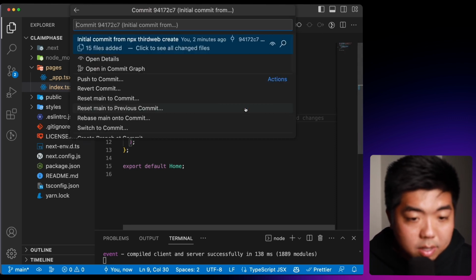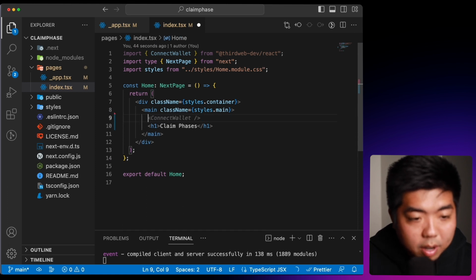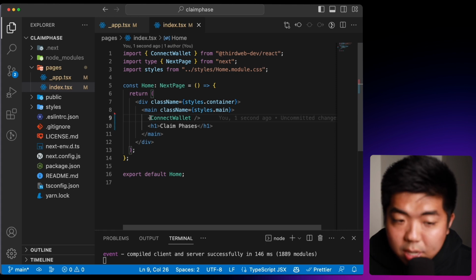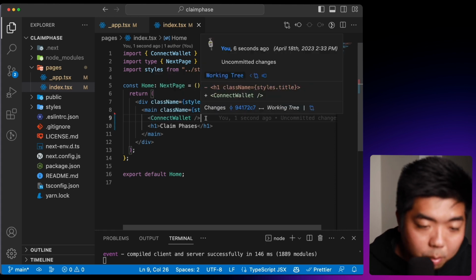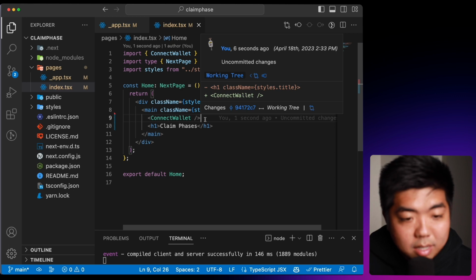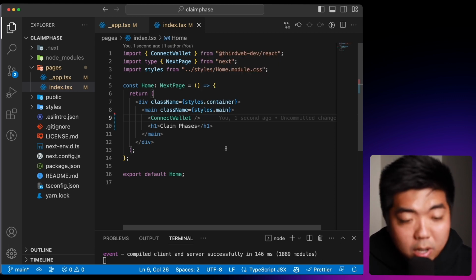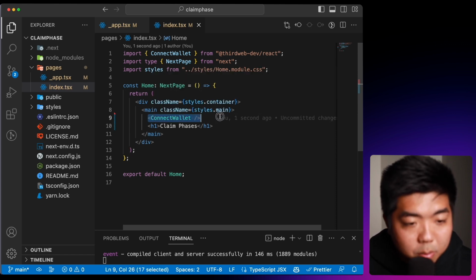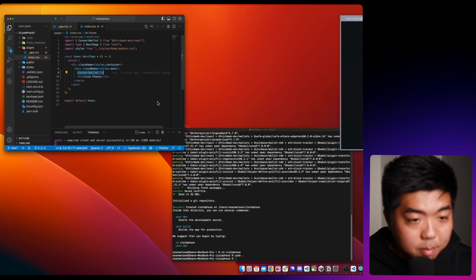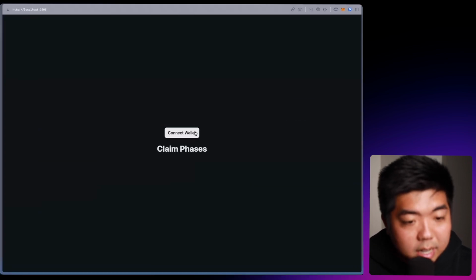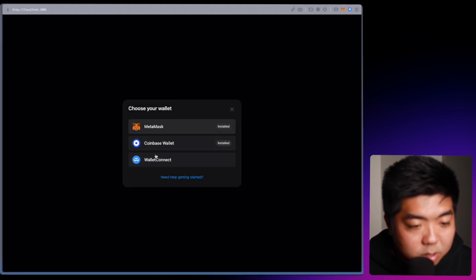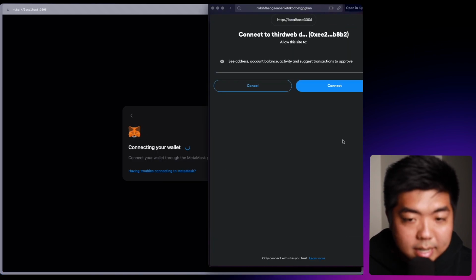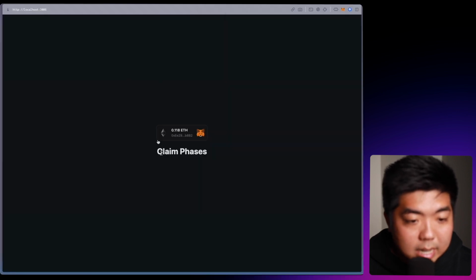So first thing I'm going to add is right above our header here, a connect wallet button. And the connect wallet button is just a UI component from thirdweb that is going to make it really easy for your user to connect their wallet to our app. All you need to do is add this connect wallet component right over here, and come back to our app here. You can see you get a nice connect wallet button and this nice interface that allows a user to connect their wallet. So if we go here, we can select next and connect, and you can see our wallet has been connected.